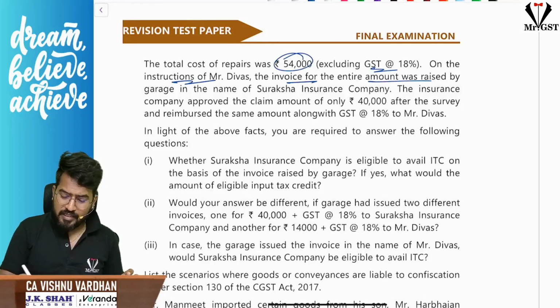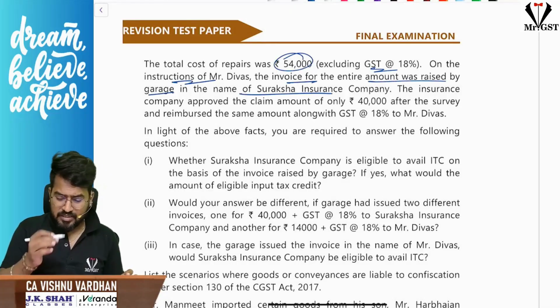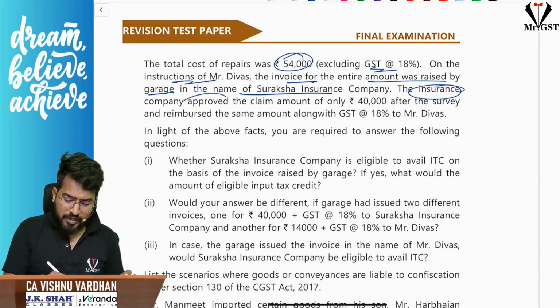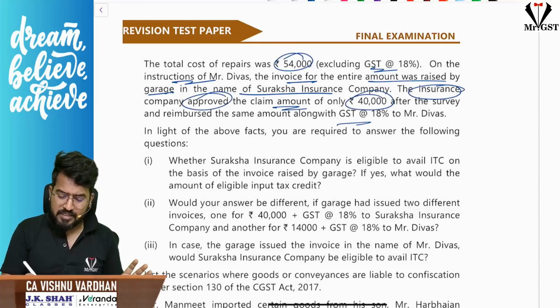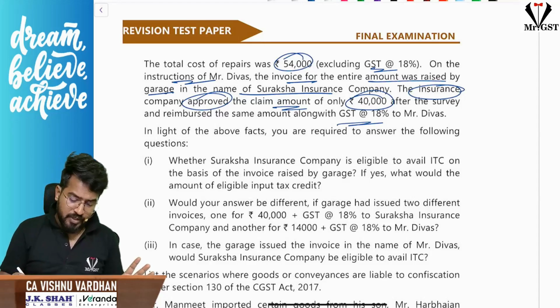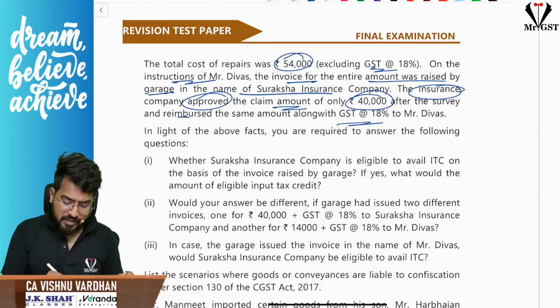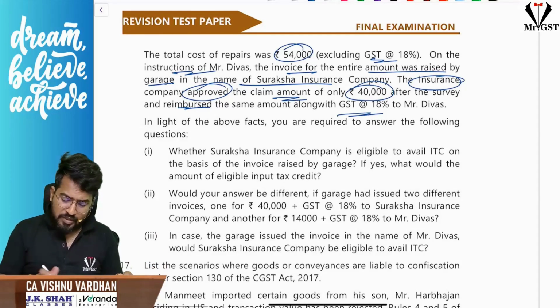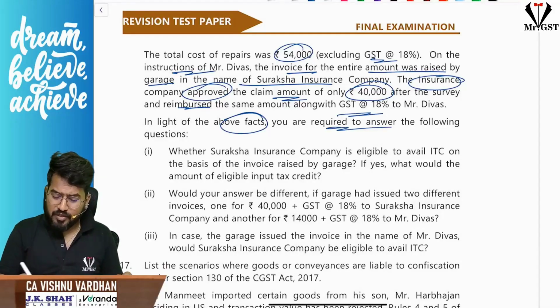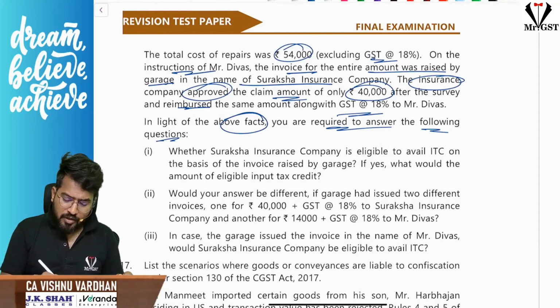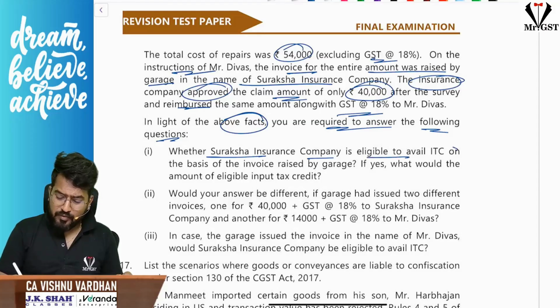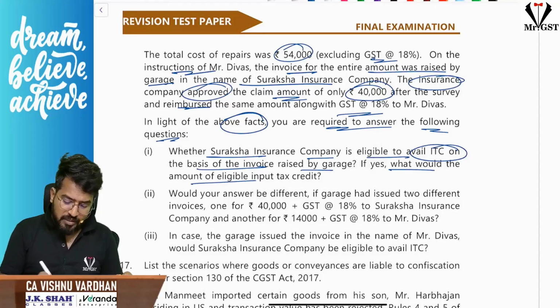Divas, the invoice of the entire amount was raised by the garage in the name of Suraksha Insurance Company only. The insurance company approved only a claim of 40,000 plus GST, and after the survey reimbursed that amount. Considering the above facts, you are required to answer the following questions. Whether Suraksha Insurance Company is eligible to avail ITC on the basis of the invoice raised by the garage? If yes, what would be the amount of eligible ITC?